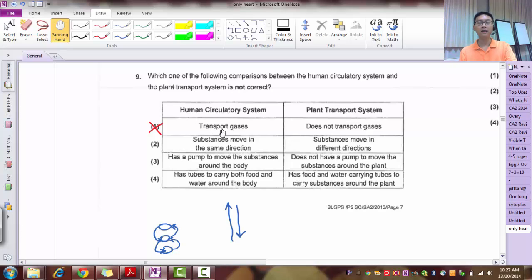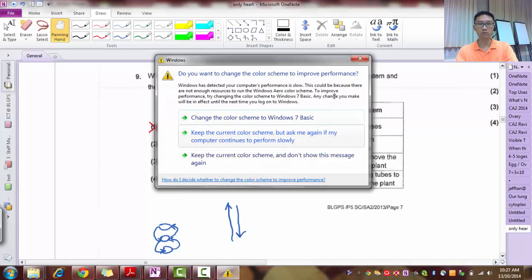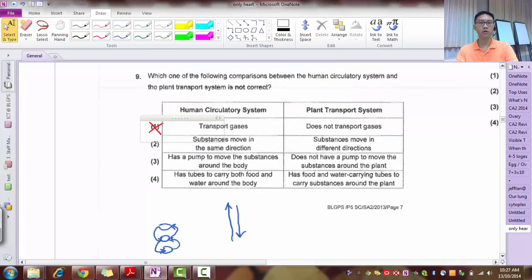Human circulatory system, it transports gases because it transports the oxygen and carbon dioxide around. The blood carries the gases. So in that sense, this transports gases, but the plant transport system only transports water and mineral salts and food. So 1 is correct, and what I'm looking for is what is not correct.